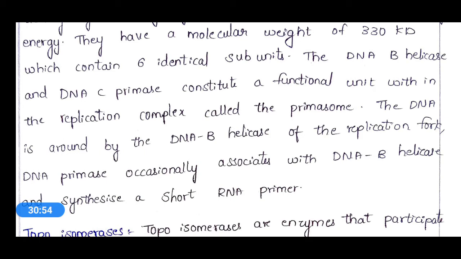Okay, and this primosome is seen in the replication complex. The DNA is wound around by the DNA B helicase at the replication fork, and DNA primase occasionally associates with DNA B helicase and synthesizes a short DNA primer.